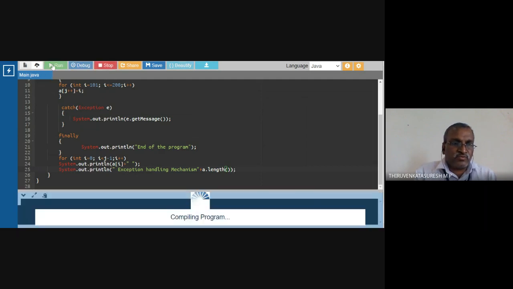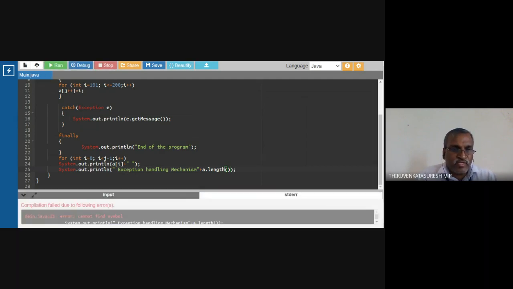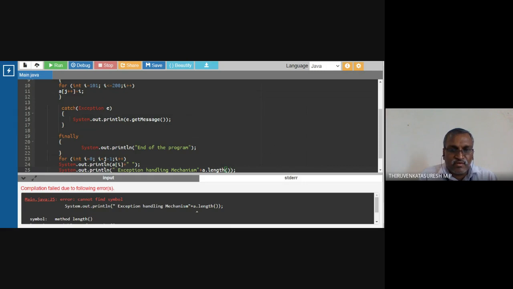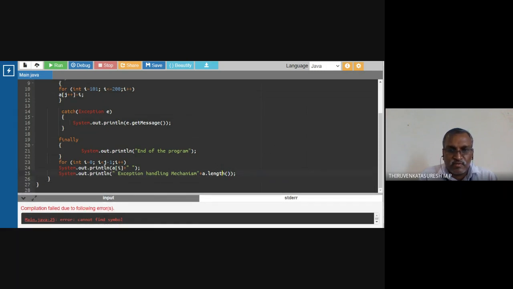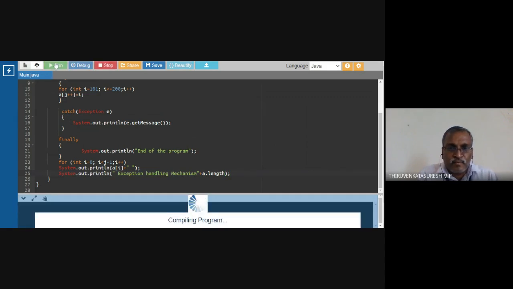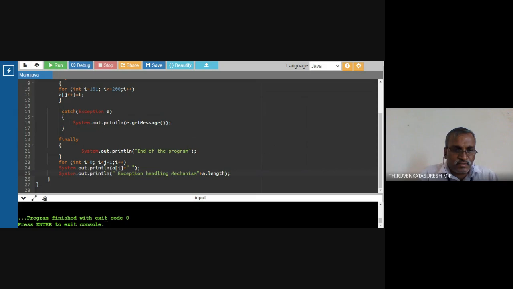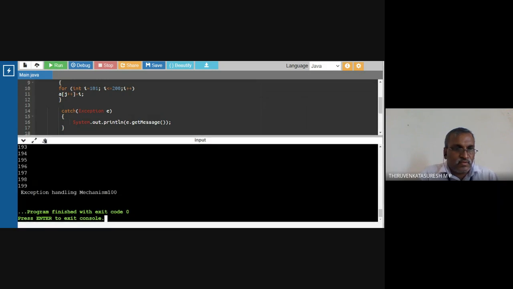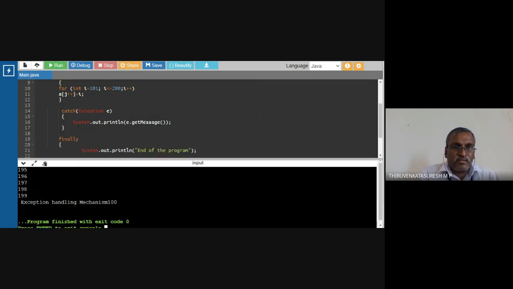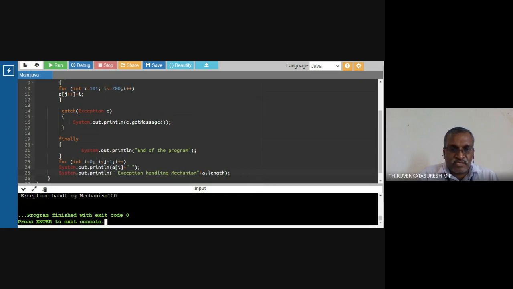Now I will run once again. We want to find the length of the array, a dot length. Let's check it here. Is it correct? So 100. Okay, 100 is the length of the array, isn't it? Yes.